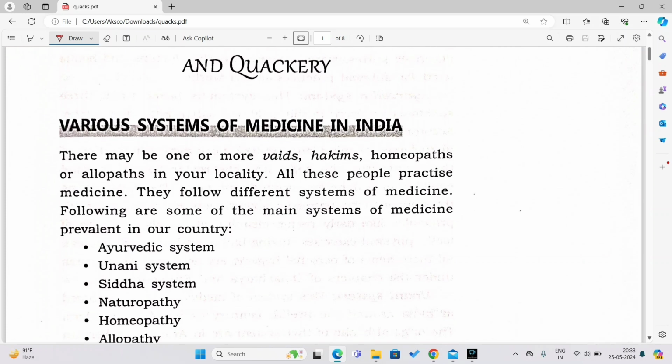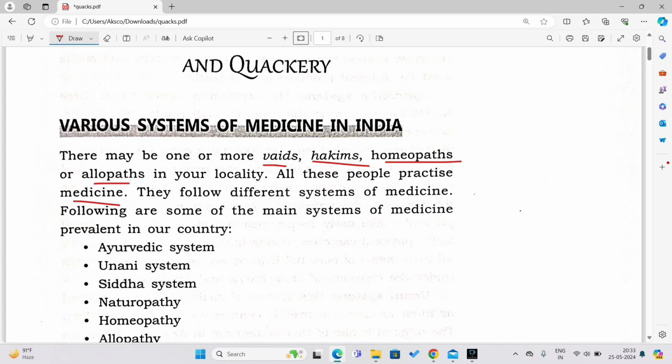There may be one or more Vaids, Hakims, homeopaths or allopaths in your locality. Now see, Vaid, then Hakims, then homeopaths and allopaths. These are the kind of doctors or the kind of people who treat different types of diseases using different systems of medicine, right? So in your locality, in your town, in your city, you might be having some of these people. All these people practice medicine, so they follow different systems of medicine, right?